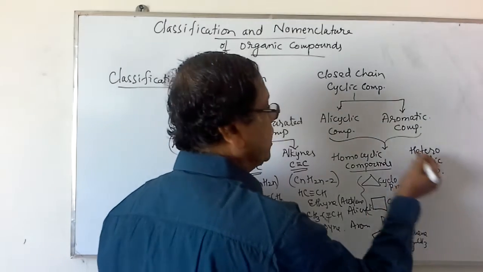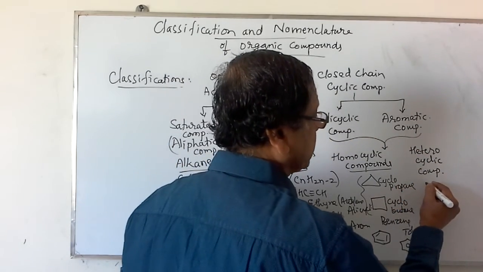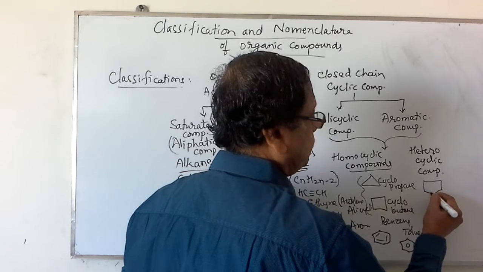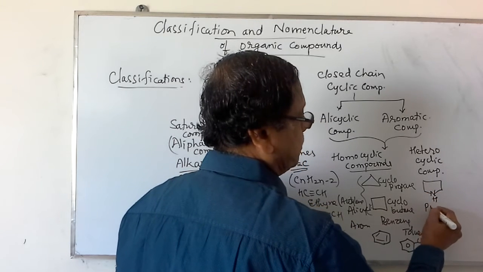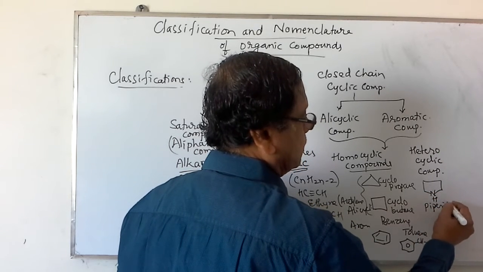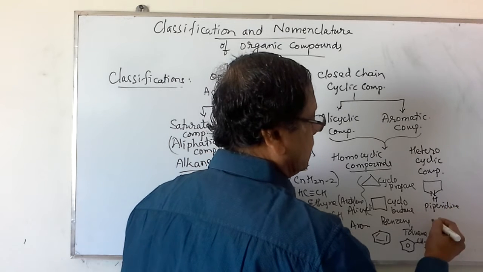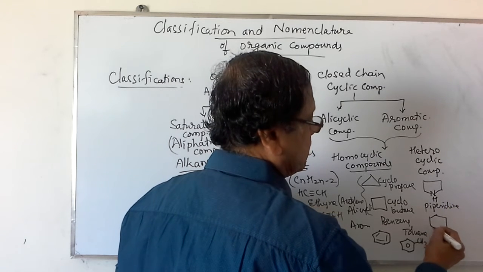In case of the heterocyclic alicyclic compounds, we can consider this one as piperidine. Similarly, this is pyrrolidine.